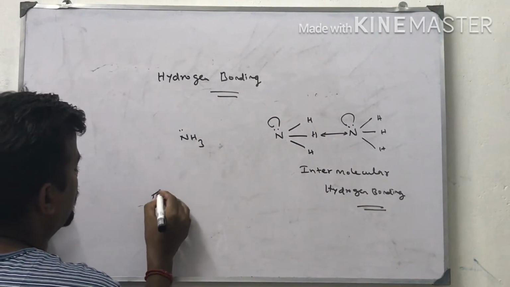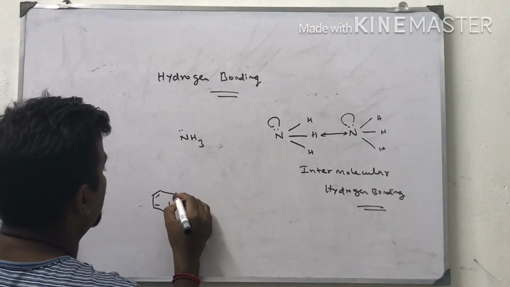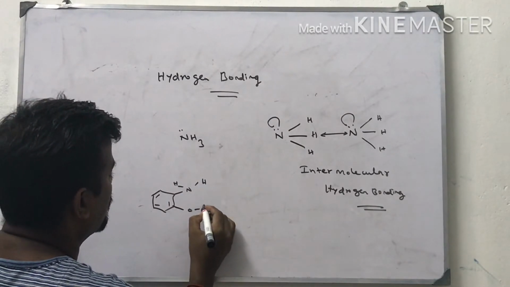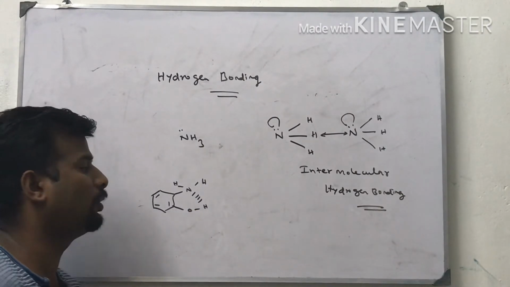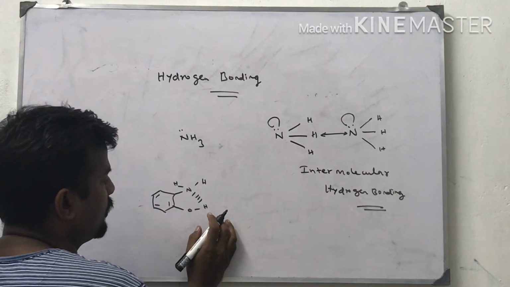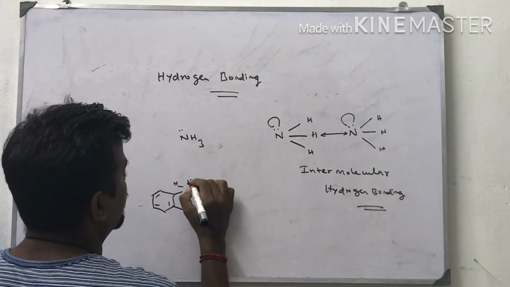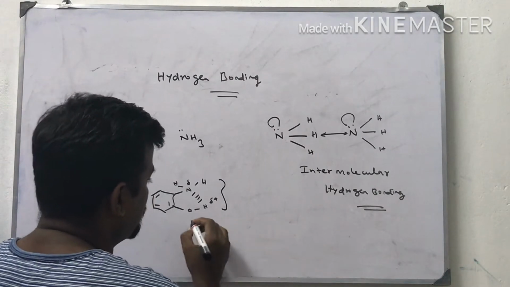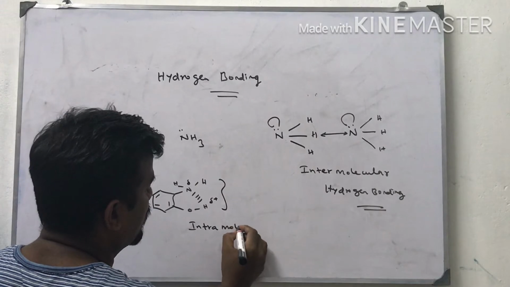Suppose the bonding takes place within the molecule. For example, orthonitrophenol, orthoaminophenol. Let us take orthoaminophenol. Because nitrogen is more electronegative than hydrogen, some attraction is generated between this hydrogen and this nitrogen. This is called hydrogen bonding, and because the interaction takes place within the molecule, it is called intramolecular hydrogen bonding.